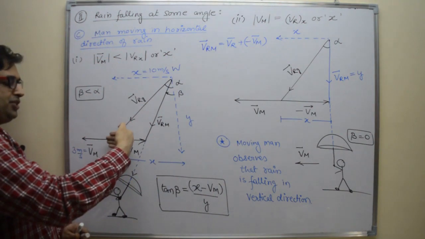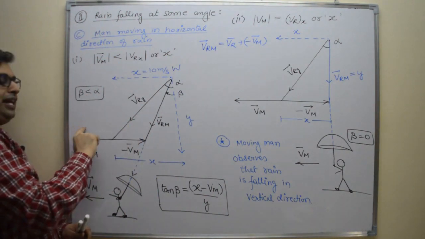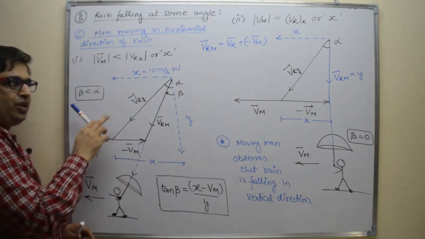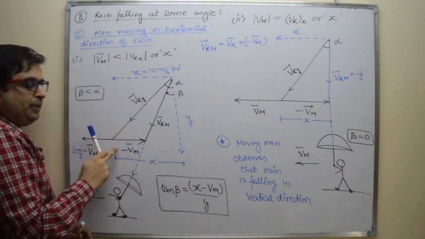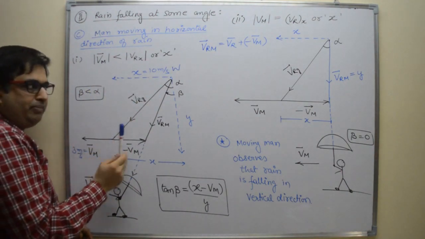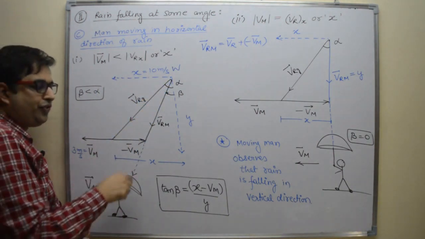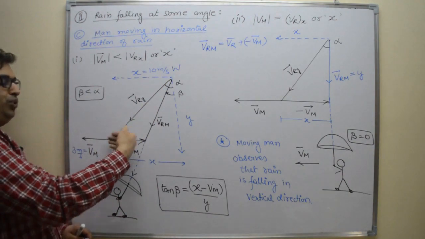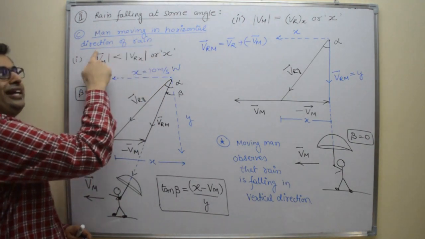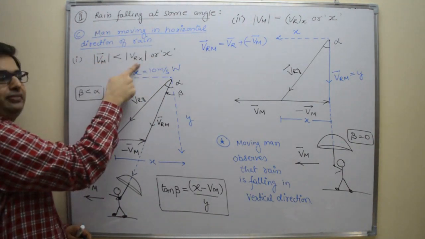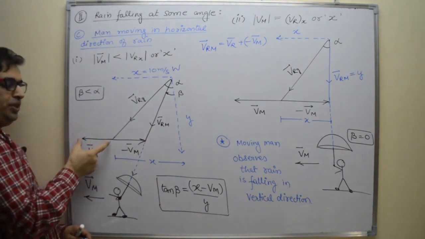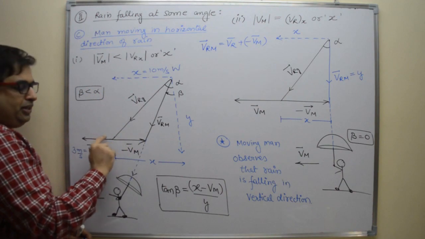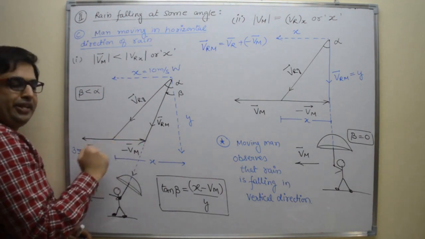Right? So man is going in this direction and minus Vm will be in the opposite direction. So Vr, the original velocity of rain, plus minus Vm, so this is the velocity of rain observed by man. If man moves in the horizontal direction of rain with less speed, here the rain is 10, so this is 3 and minus 3 will be here, right? This is minus 3, opposite direction.